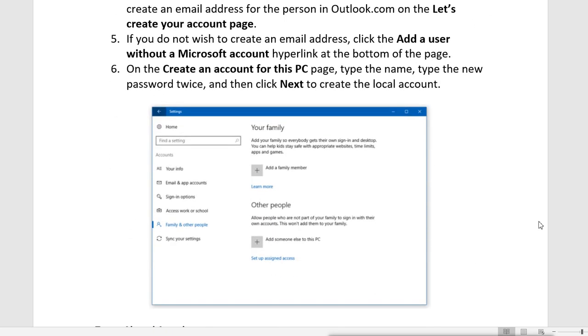This is the Settings app where you can create the account from Family and other people. Let me show you how you can do this in your Windows.